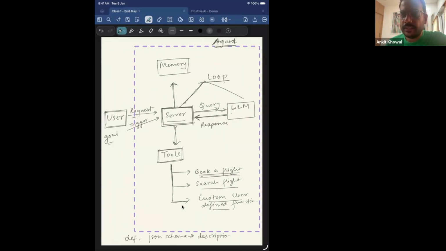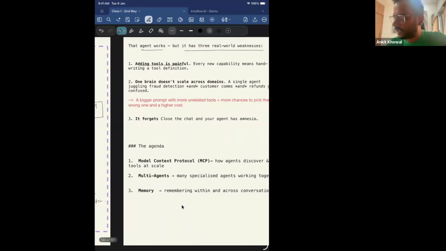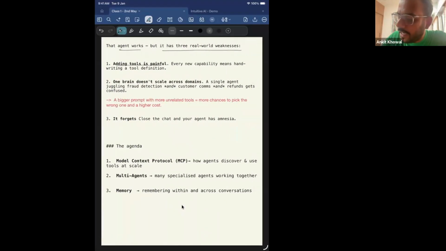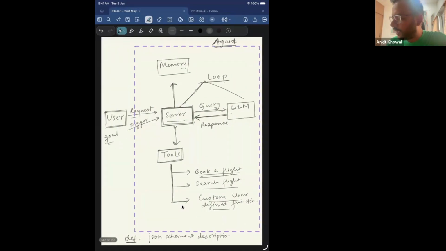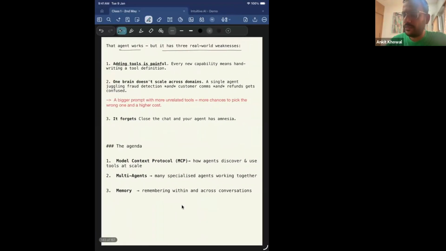Then only the LLM can take a decision that, hey, server, you can call this tool to get a certain task done, right? So we saw that we have to define the tools. It's not magical that the LLM knows all these tools. We as users or software developers, whatever system we are defining, we define the rules, and we then pass the JSON schema with the description. But why is adding tools painful? Let's say every time you want to add a new capability, you have to go in and define new tools. Let's say 5 more APIs came in. So you will have to again go in and add the definitions for those tools, the JSON schema, and pass it on to the LLM. So it needs frequent updates, right? So this is a painful process.